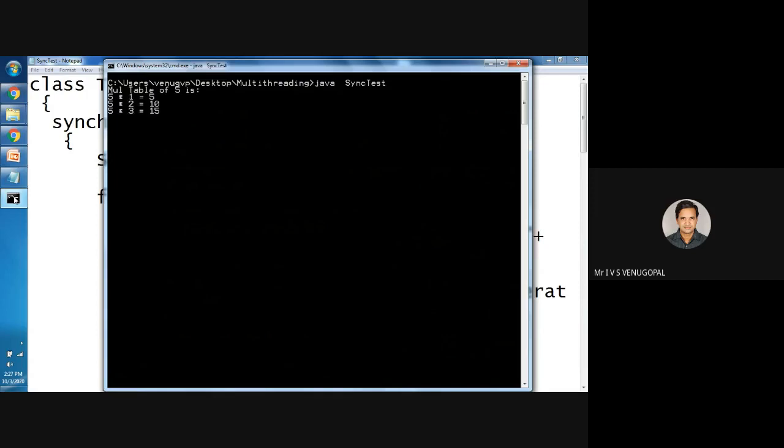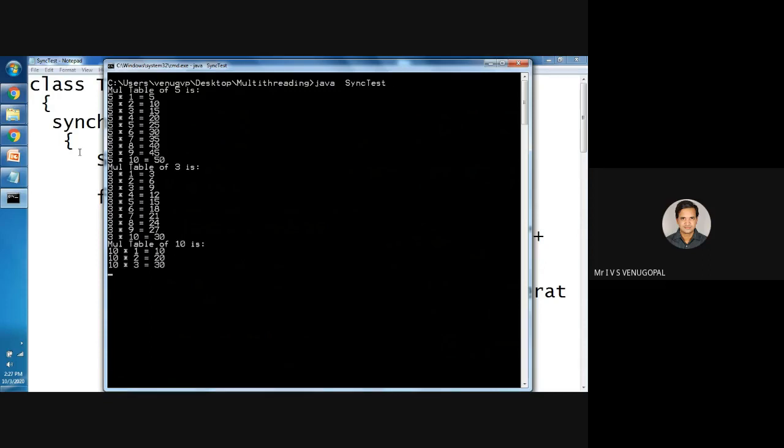Now we observe how the data is synced. In the previous version, without synchronization, the data became inconsistent or corrupted. But by acquiring a lock, synchronization is achieved. In Java, there are three ways: using the synchronized keyword, synchronized block, and static synchronization. This is how you achieve synchronization using the synchronized keyword.